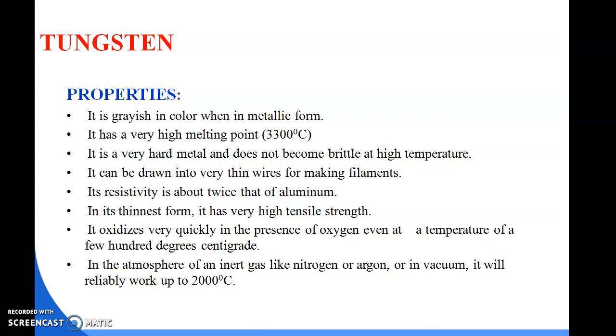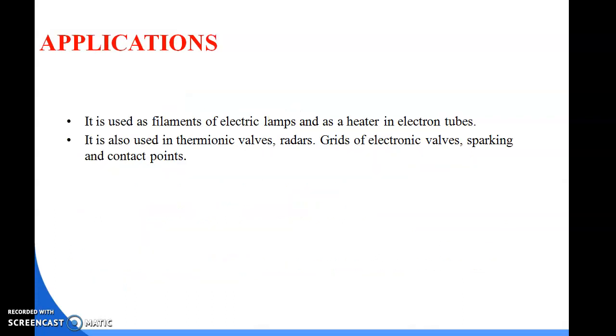In an atmosphere of inert gas like nitrogen or argon, or in vacuum, it will work reliably up to 2000 degrees centigrade. So these are the properties of tungsten. Generally we use it as a filament in our electrical bulbs. Everybody knows that in an electrical bulb we use a filament made of tungsten.